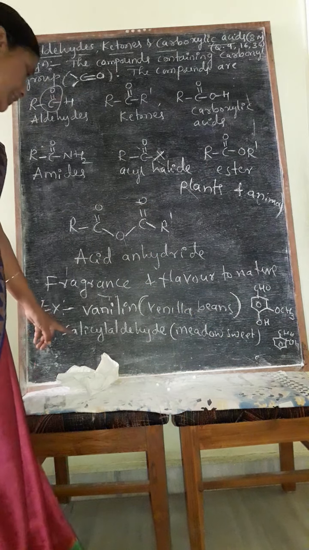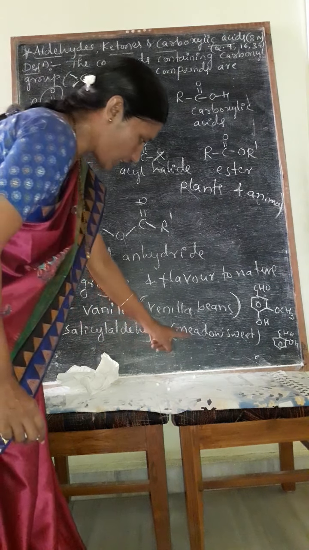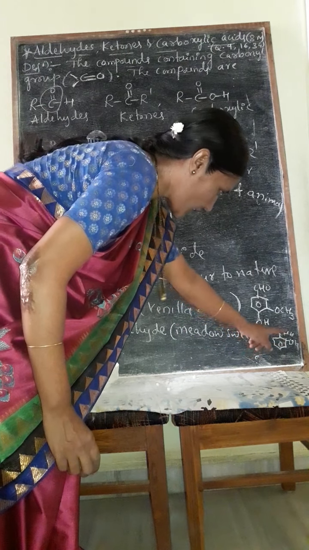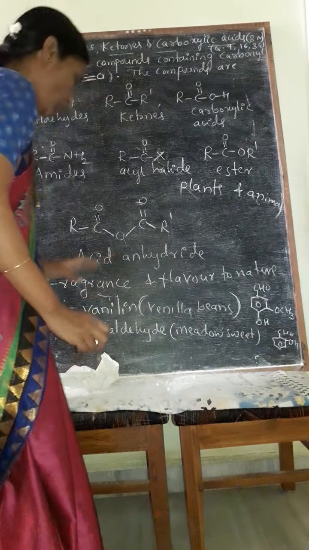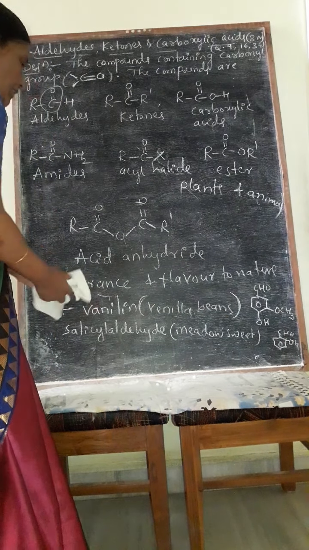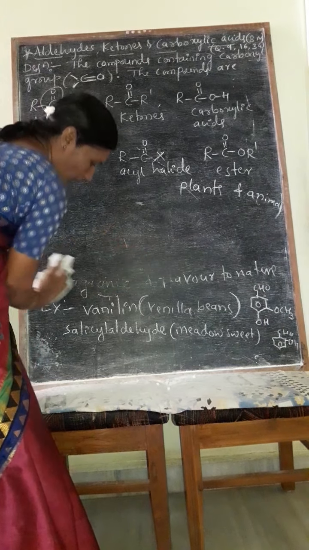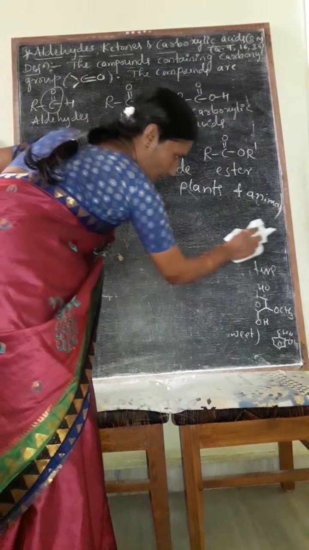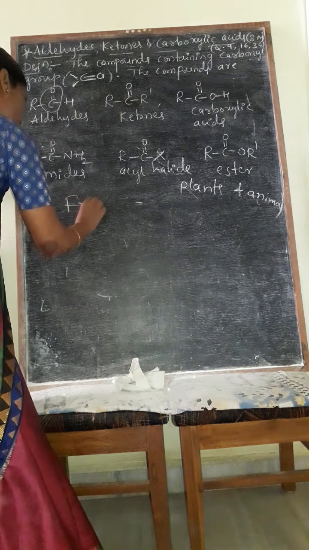And one more example, I will consider salicylaldehyde. Its formula is a benzene ring with CHO, and at the second position OH. Totally you can conclude that these aldehydes and ketones, the carbonyl compounds, are used in fragrance.